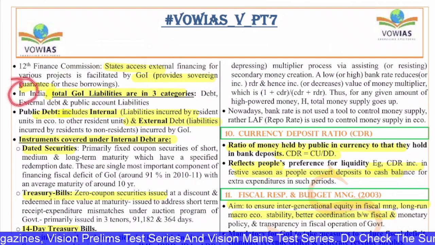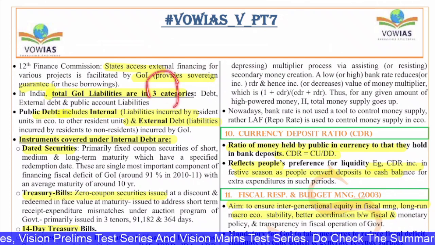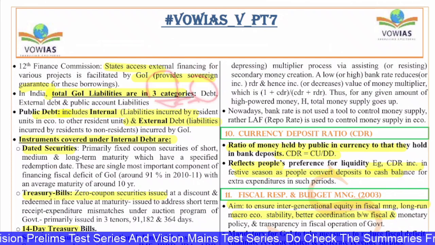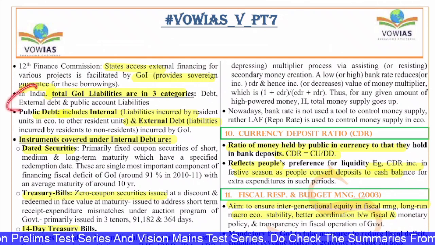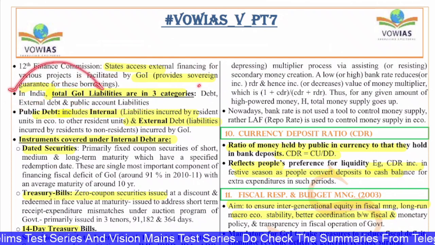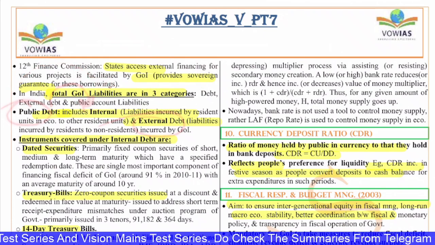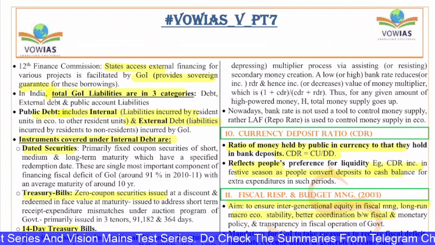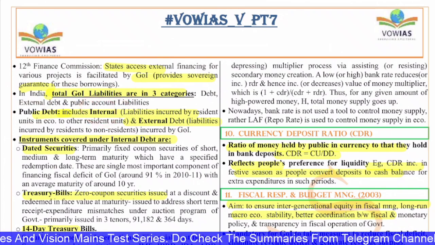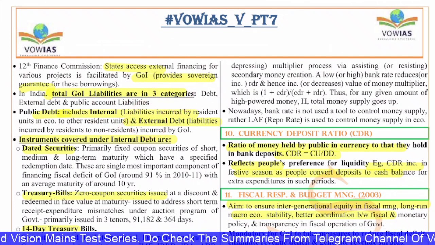In India, if you see, the total Government of India liabilities are in these three categories broadly: the internal debt, external debt and public account liabilities. The public debt, if you see, includes both internal as well as external debt. That means the money that is taken by the government internally, that means from the banks and the people, and also externally, that is from the international organizations and other countries. Both of them combined is called public debt.